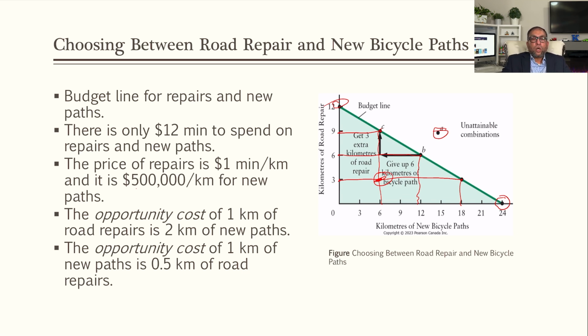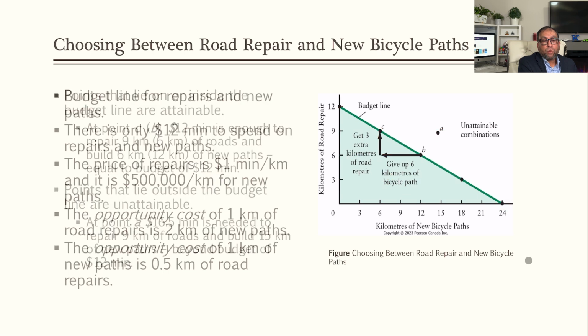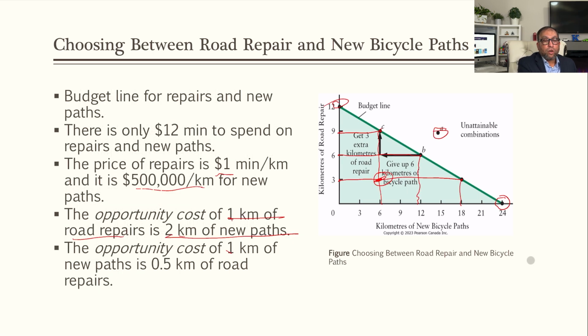Now, this budget is allocated for 12 million. What is the opportunity cost of 1 kilometer of road repair? This is 2 kilometers of bicycle path. What is the opportunity cost of 1 kilometer of bicycle path? It is half a kilometer of road repair, because you see here the cost is 1 million and 500,000. So the opportunity cost of 1 kilometer of road repair is 2 kilometers of new bicycle path, and 1 kilometer of new bike path is 0.5 kilometer of road repair.